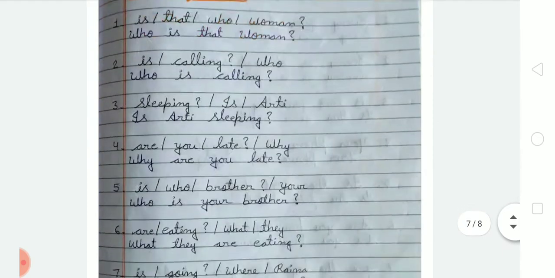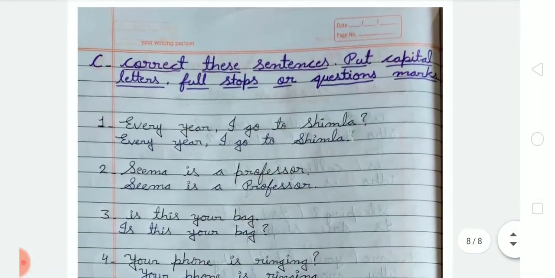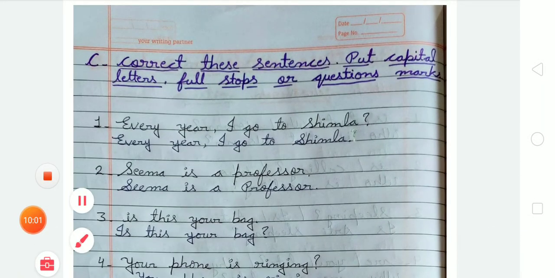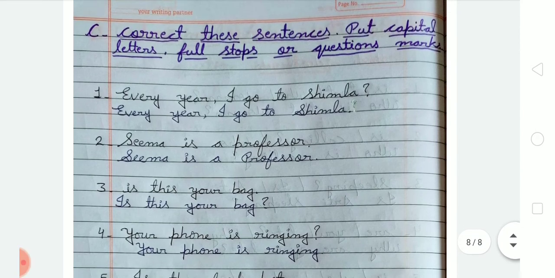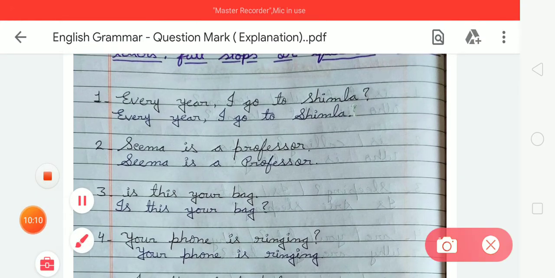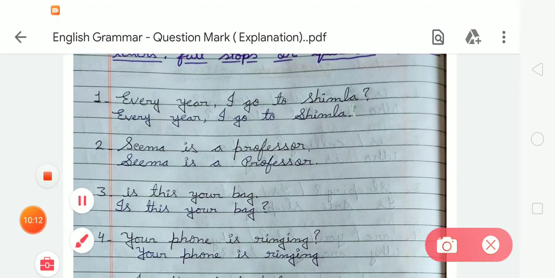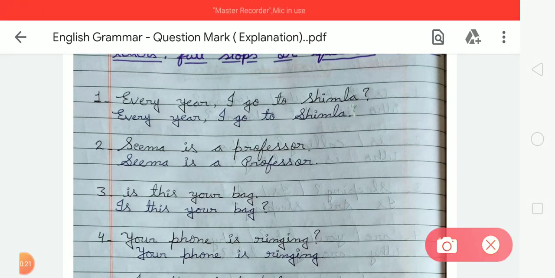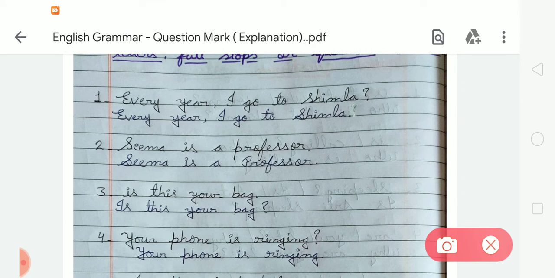So let's do it. So in exercise C, firstly we have to write the heading, correct these sentences with capital letter, full stop or question mark, and after that we have to write it. Okay, so in number 1, every year I go to Simla. So it is a simple sentence, so we don't have a question mark at the last, we have to put a full stop. So we have to write every year I go to Simla, and after that we have to put a full stop.